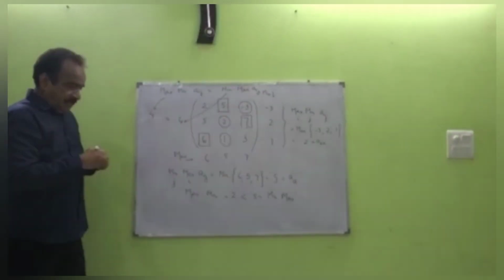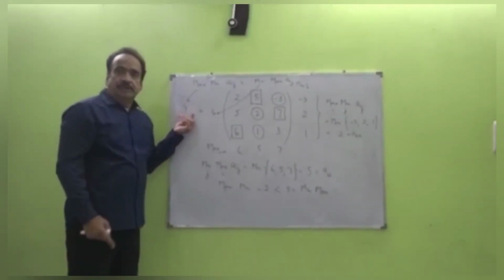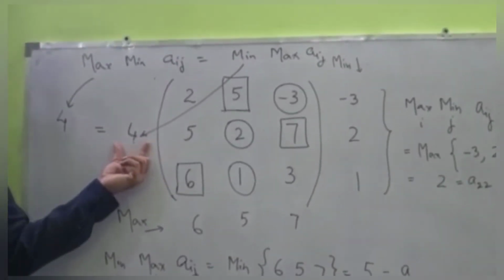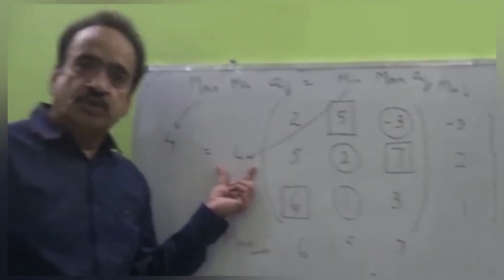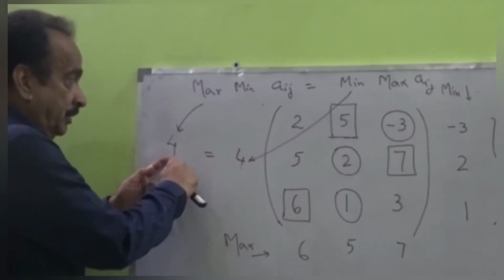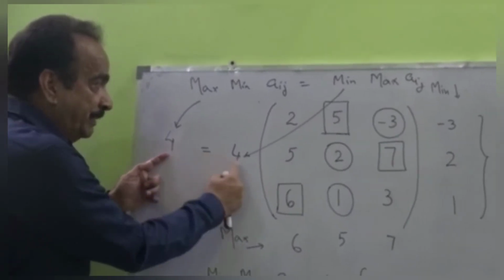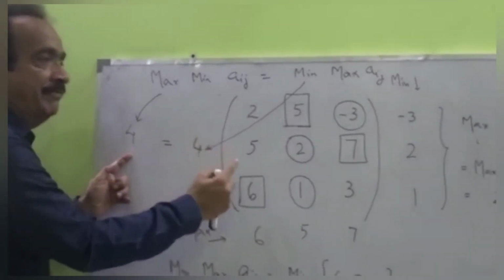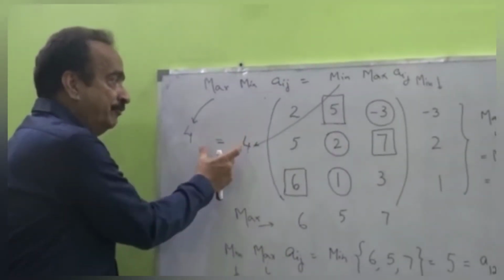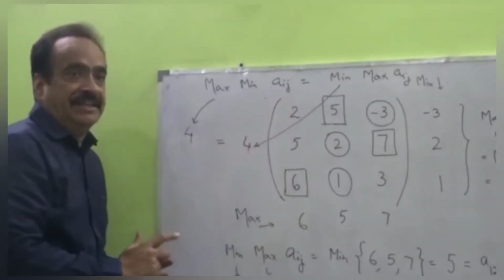This means that there is a choice for P1 so that P1 can get 4 units. And there is a choice for P2 so that P2 has to pay at most 4 units. This means that for both the players, 4 is the optimal value of the game. It is the value of the game. 4 is the amount on which both the players should settle themselves.